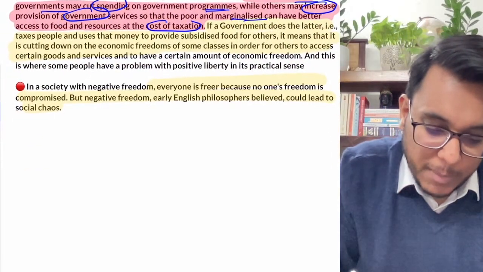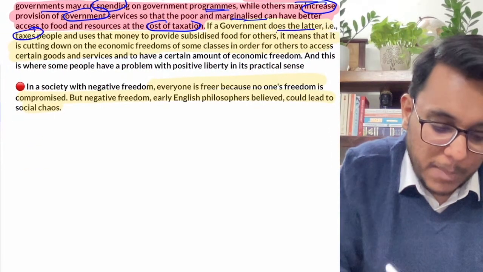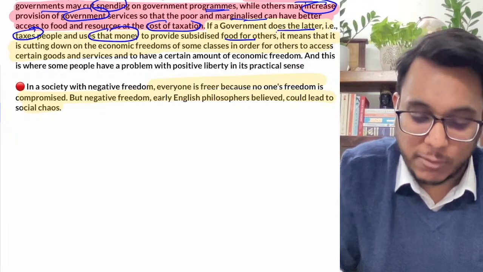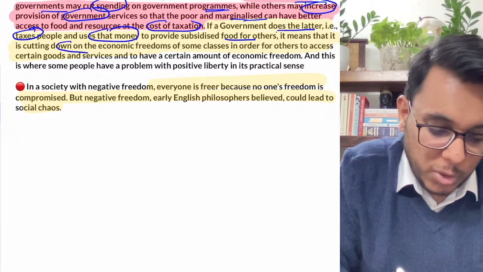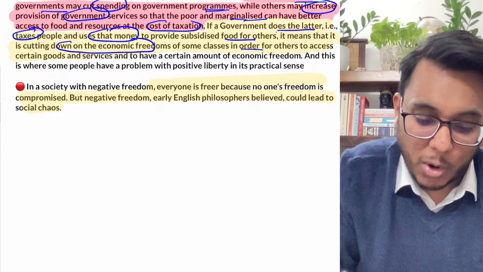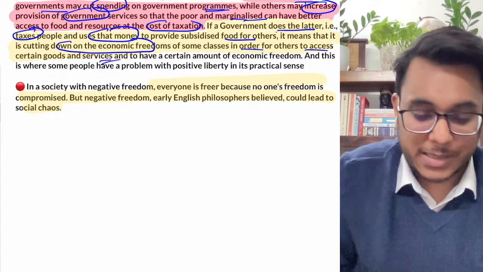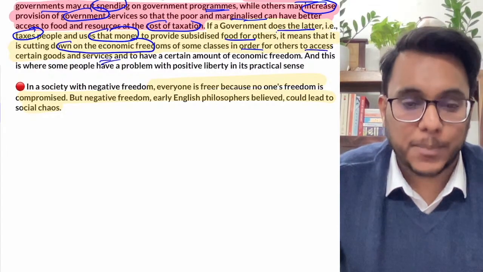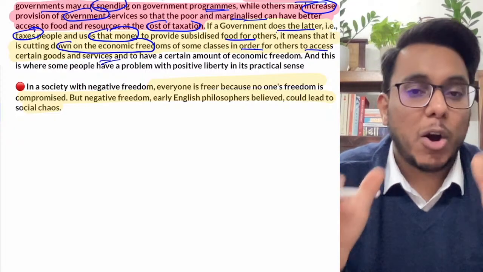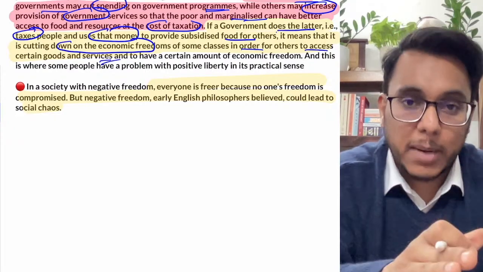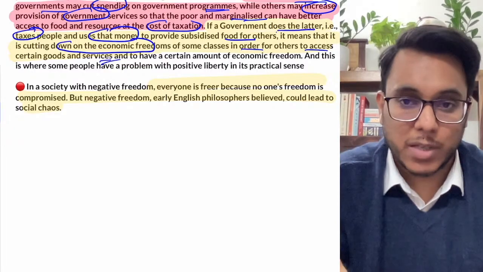See, if a government does the latter, that is, taxes people and uses that money to provide subsidized foods, it means that it is cutting down on the economic freedom of some classes so that the other classes can enjoy more economic freedom. So basically the idea of negative liberty is promoted more by certain sections of the society.